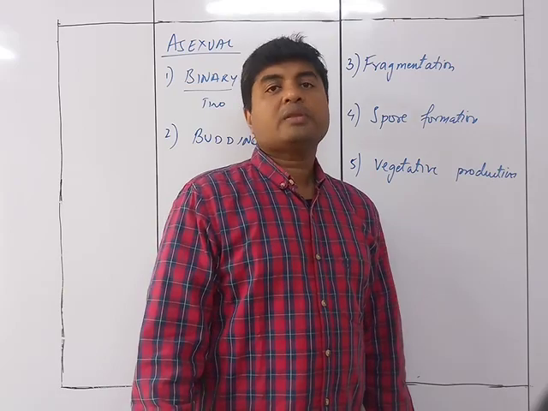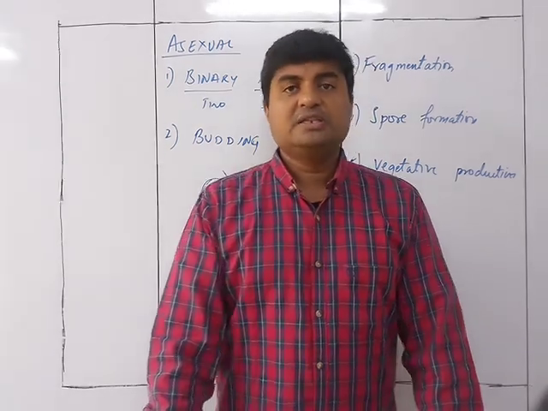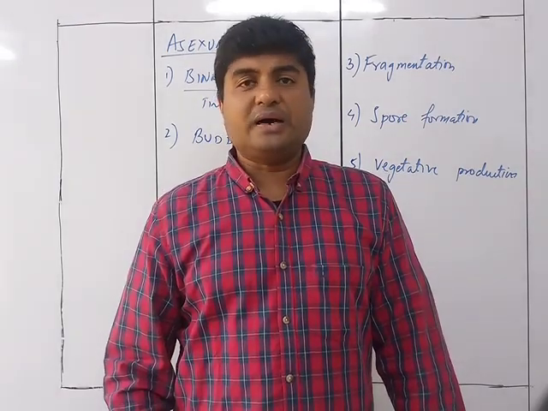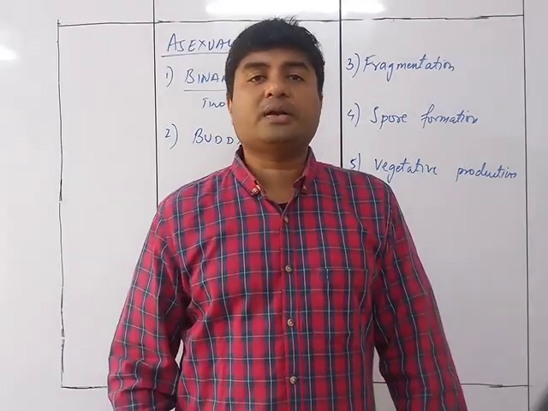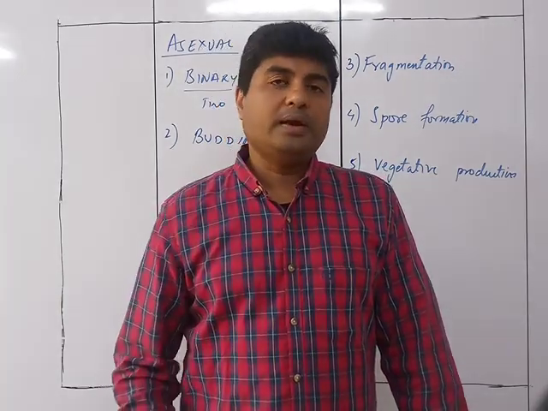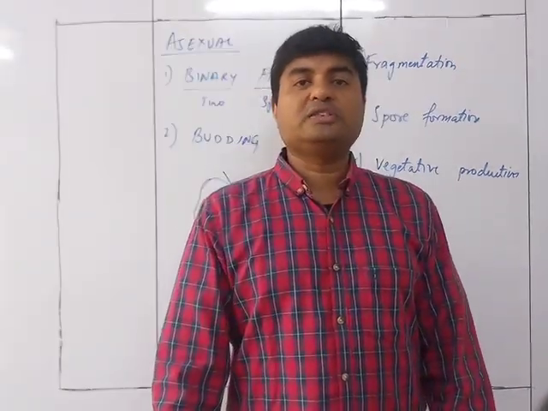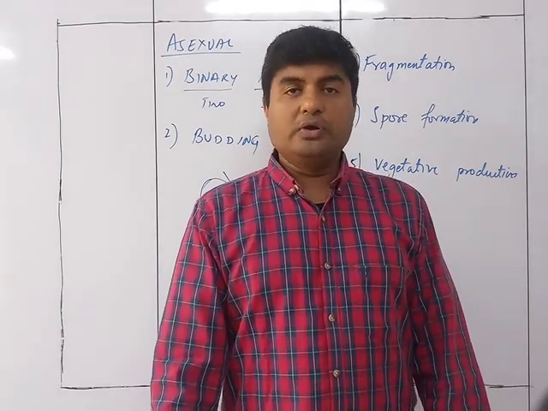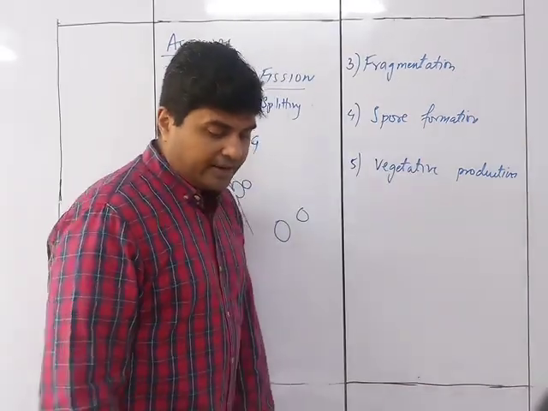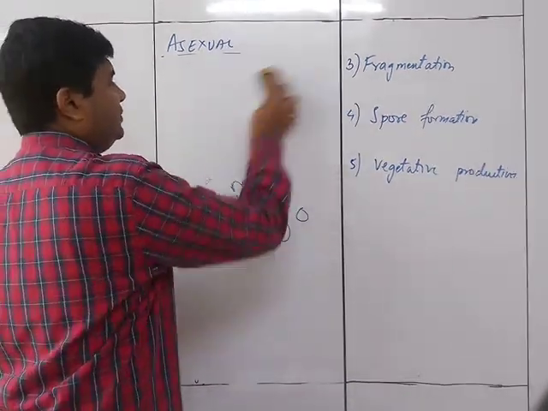That is why a certain kind of plants have their roots as modified roots, stem as modified stem, or leaves as modified leaves, such that these parts can also act as a reproductive part, that they can grow into a new plant when they are getting a suitable condition. Accordingly, that's the reason they are called vegetative propagation, or we call them propagules, because they are the ones which are going to propagate into a new plant. Okay, so that is about vegetative reproduction. So we go one by one with the different kinds of vegetative reproduction.